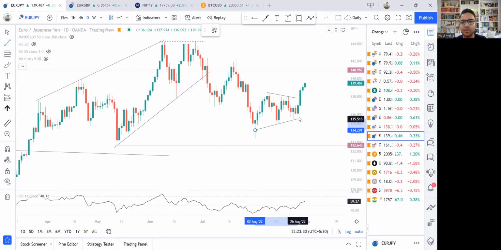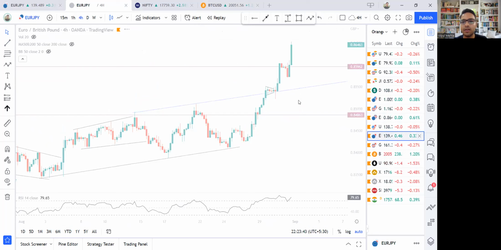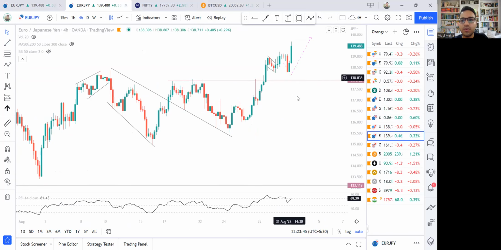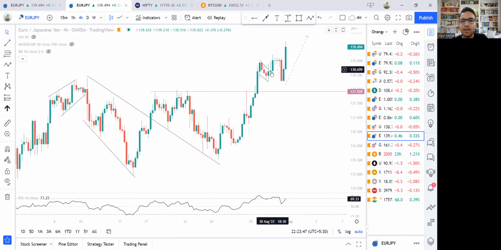So let's take a look at euro yen. Euro yen on the day time frame is here. There is strength in euro against the yen as well, and on the 4-hour time frame, the euro yen. Yeah, this is where we were already. We discussed this yesterday, that there was a breakout, and then I was looking for some kind of a retracement and then an opportunity to buy. So this retracement happened yesterday. This was an opportunity to buy where a long position was built.